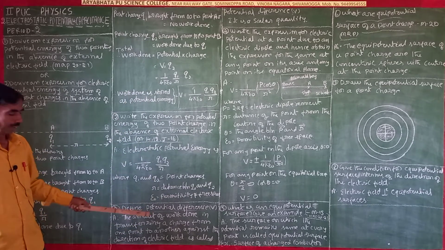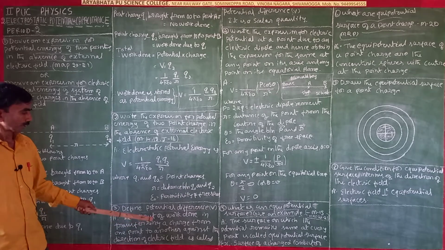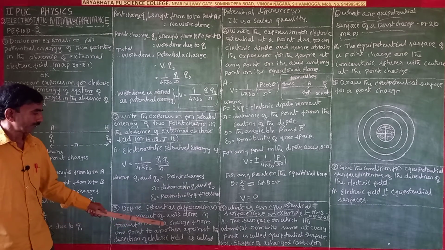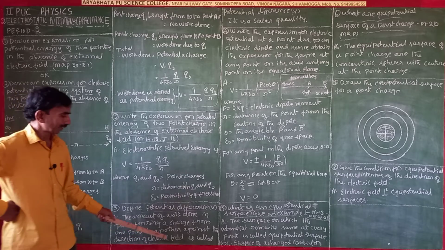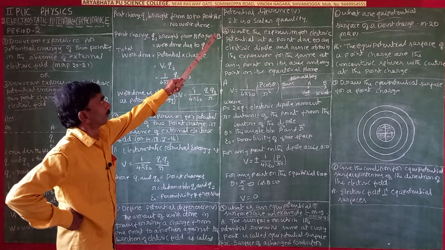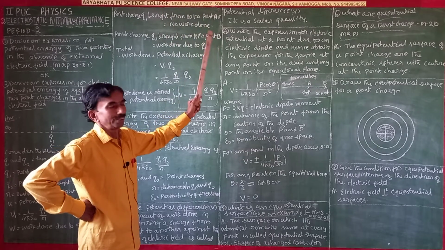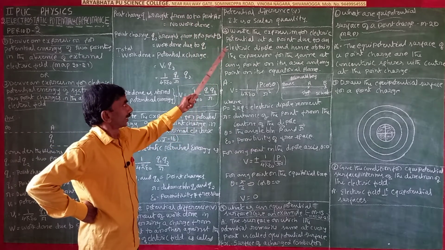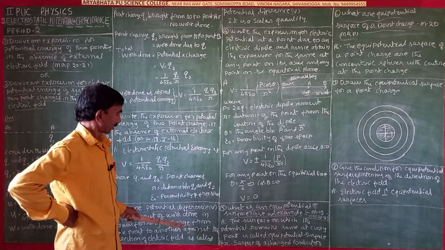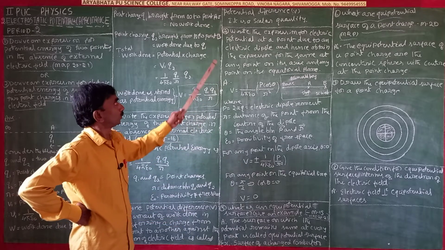It is a scalar quantity, and it is represented in volts. Write the answer. It is a very important question, you have to write it here.